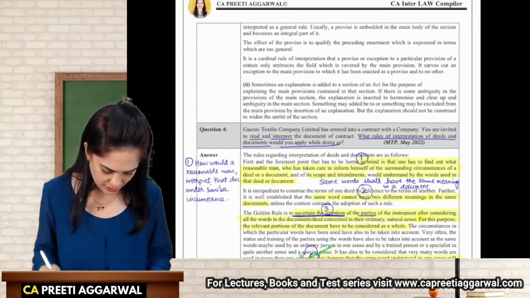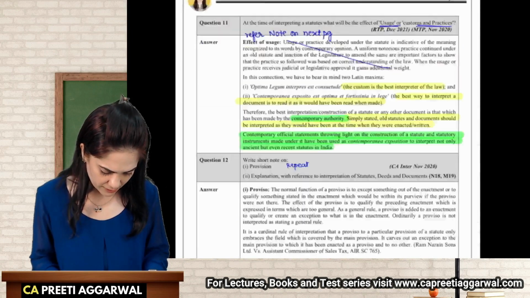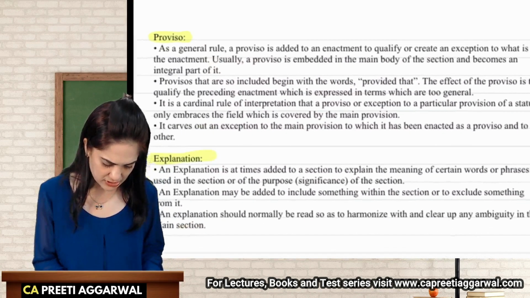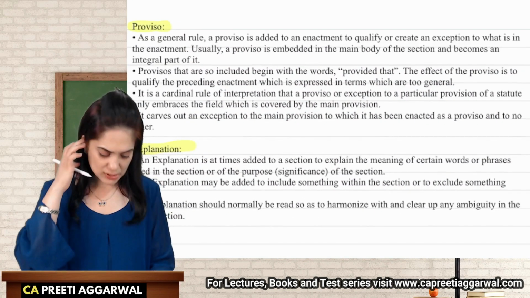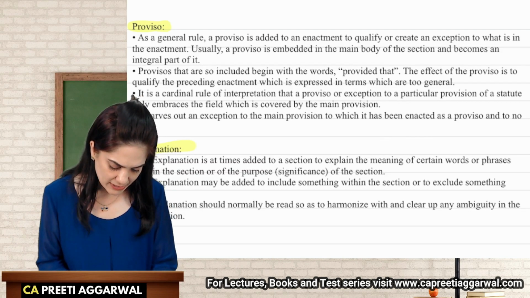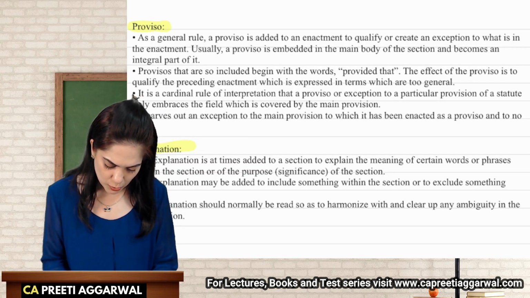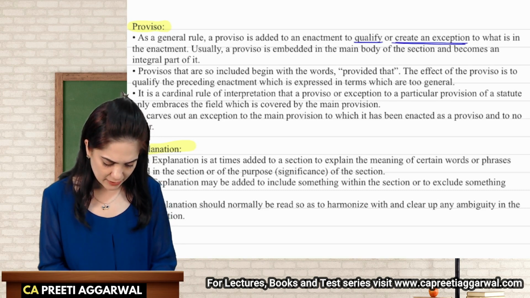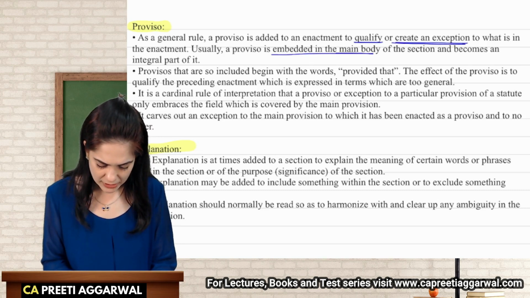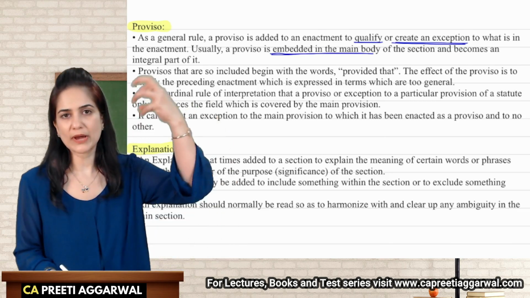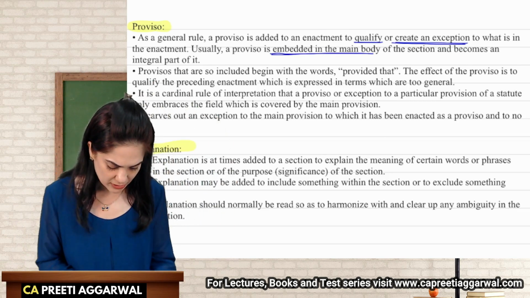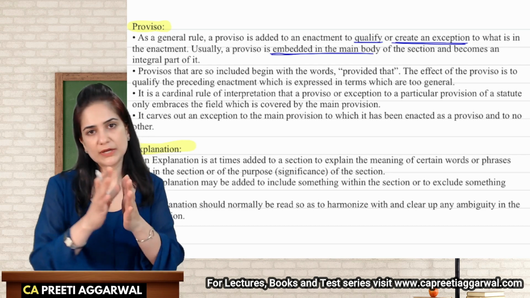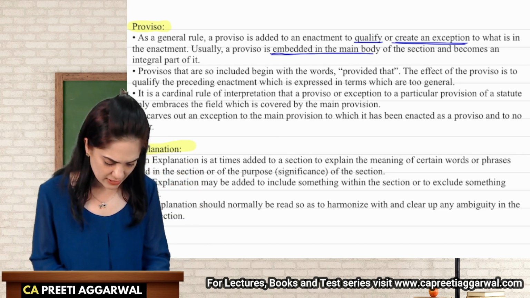Now I had mentioned that we are also going to read some text from my textbook. This is an extract from my textbook. Proviso is added to an enactment to qualify or to create an exception to what is in the enactment. It is embedded in the main body, and from that main body, through the proviso, you are trying to remove it. If it is not removed, it will continue to remain an integral part of the enactment.